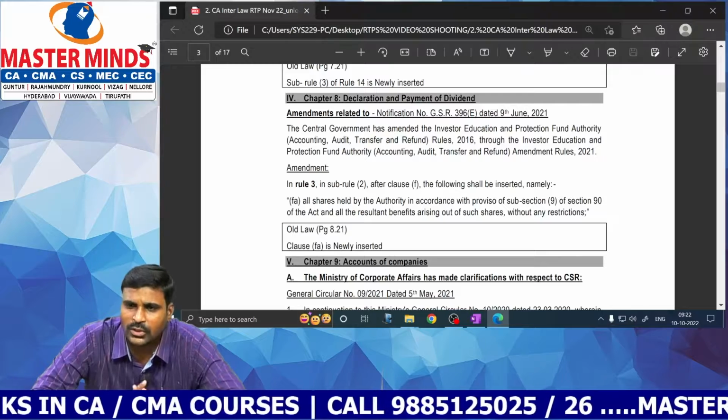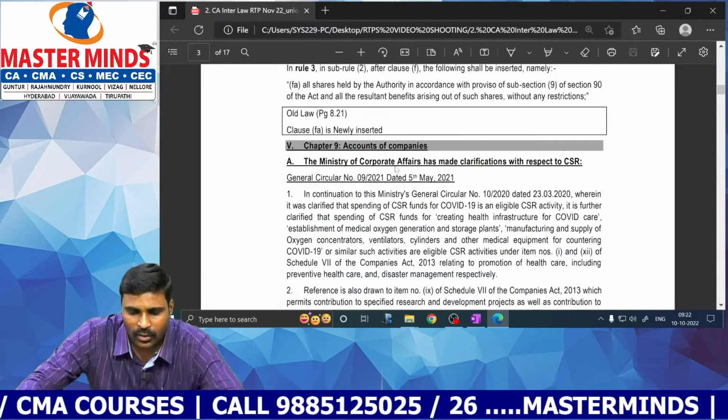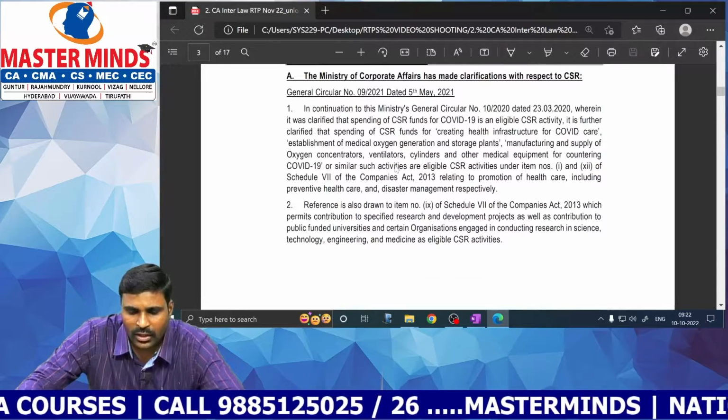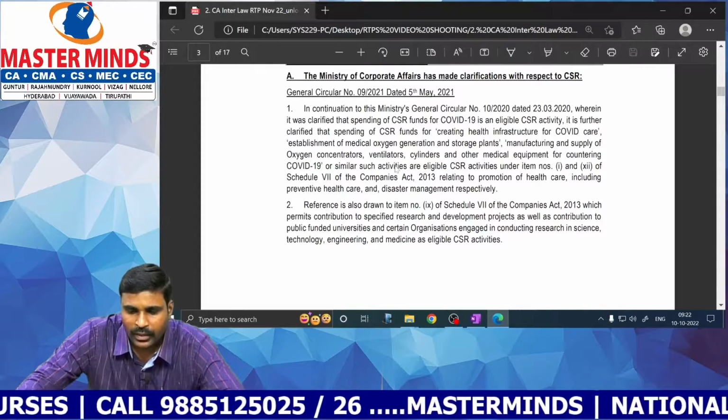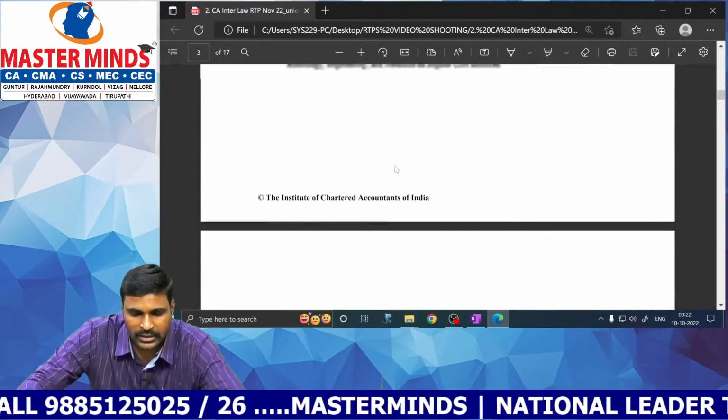Shares unclaimed and also benefits arising out of those shares shall be transferred to the unclaimed account. Okay. Next, these are relating to CSR activities. So, what are permitted CSR activities and what are not permitted CSR activities?